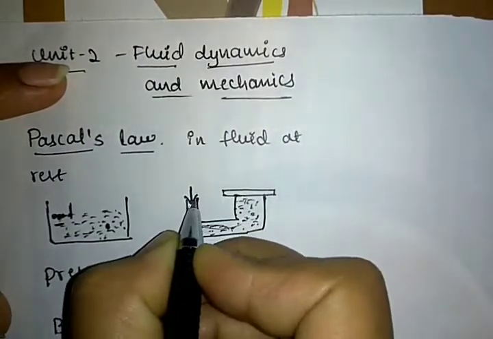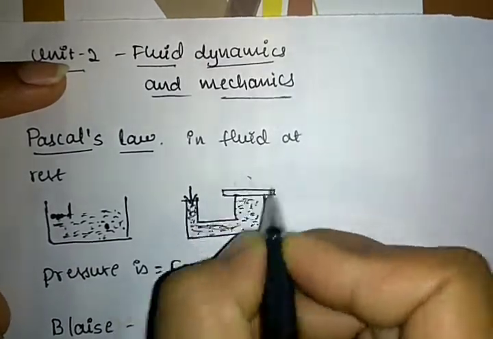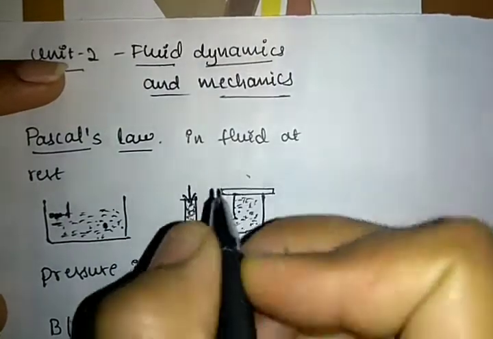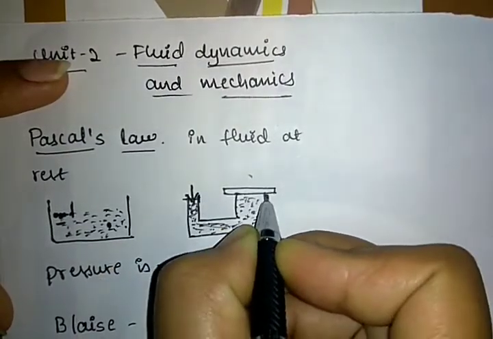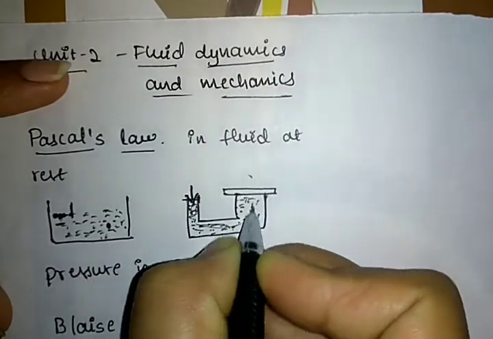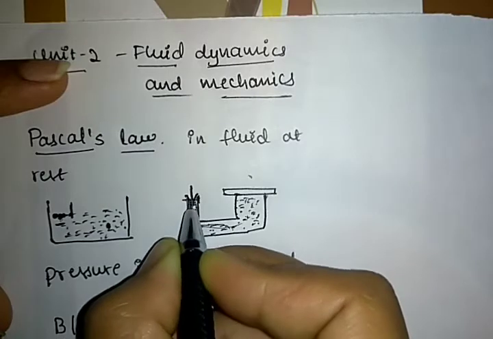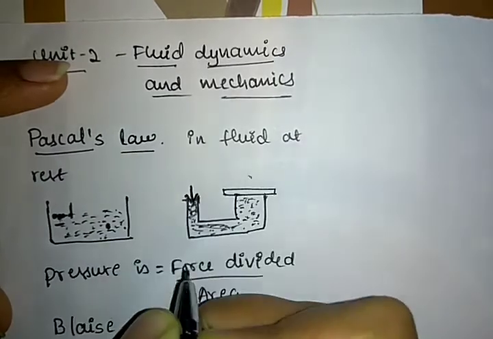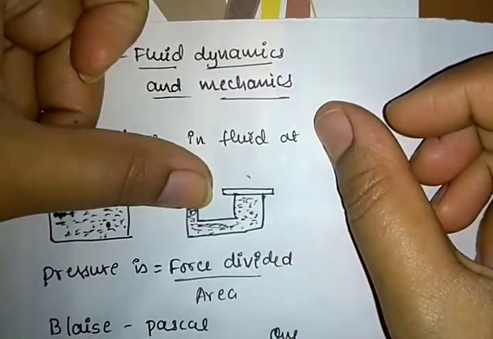See, here is one of the pistons. Here is one of the piston lever rods. See, here is one of the openings, and it is also one of the openings. If the fluid is filled in this U-tube cross-section, then if the pressure is applied in this portion, just imagine here we are applying a pressure.